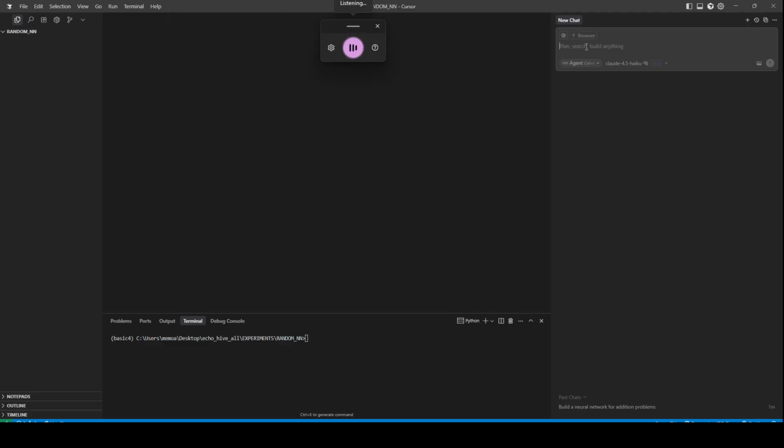Please build a neural network using PyTorch, but we will only be doing a forward pass. We will not be doing back propagation or gradient descent. We will adjust the weights of this neural network just by using random numbers.